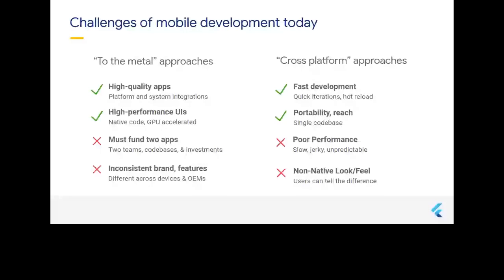Second limitation is inconsistent brand and features. When we develop in Android, there are some different structure styles. Like the slider is different in the Android application, but the slider is different in iOS. So we can get different features operating across different devices.